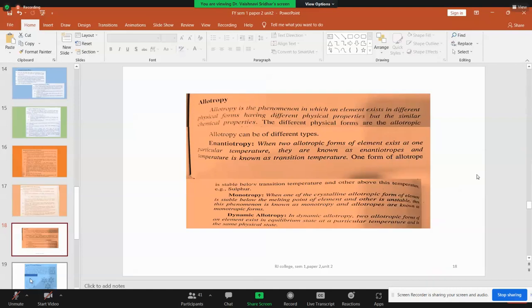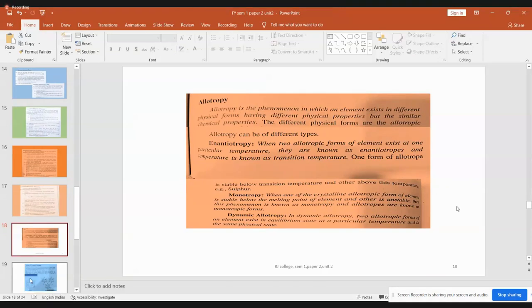Now, let us see what is allotropy. All these are 12th standard syllabus. You must have studied it in 12th standard. Whether you went for the junior college or whether you were at home, you should have studied these things. These are simple ones. Even a 10th standard student will know what is allotropy. It is only revision of that. Of course, in addition to the definition, you will have some detailed explanation also. That is the difference between your FY and your earlier lower classes.